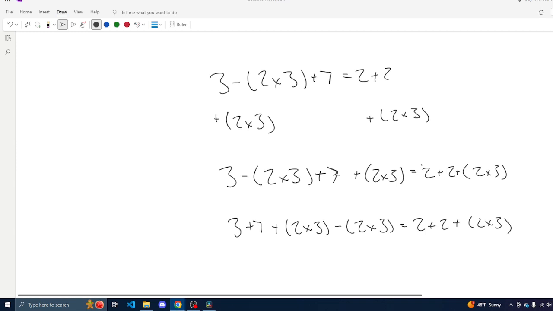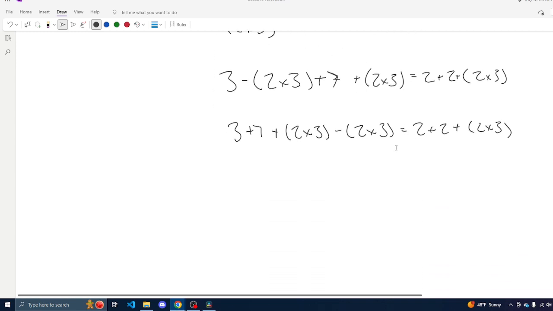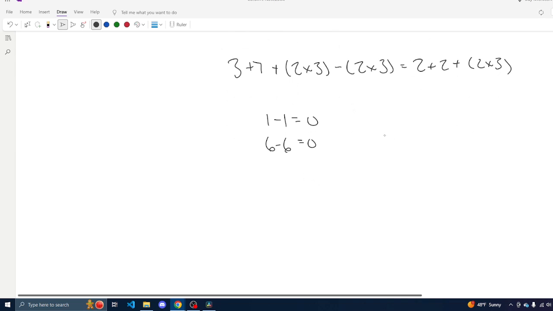Here we see that these are the same thing, so we're allowed to cancel them out. And we know that 1 minus 1 is equal to 0, and in the same way, if we were to multiply these out, this would be 6 minus 6 equals 0. So now we can simplify this, and we're going to go ahead and put that 0 into the equation.